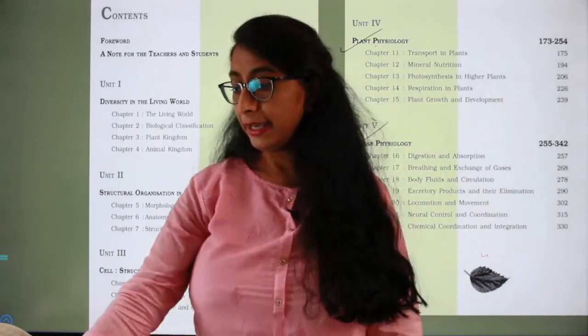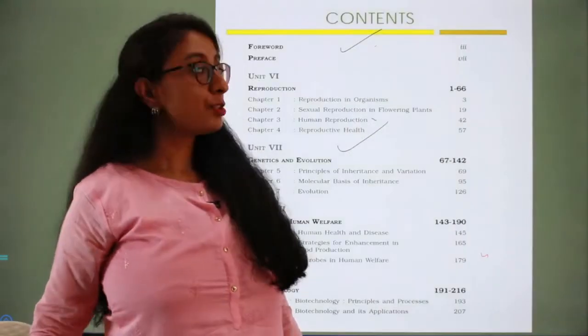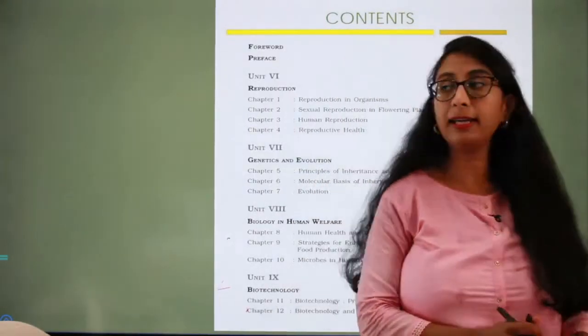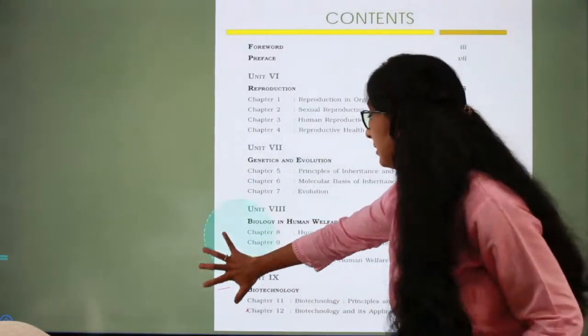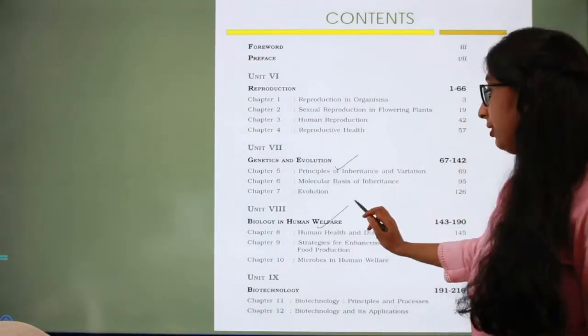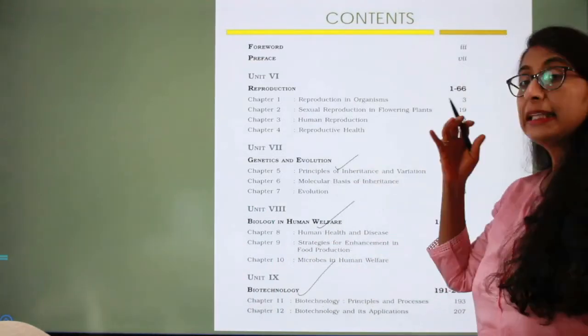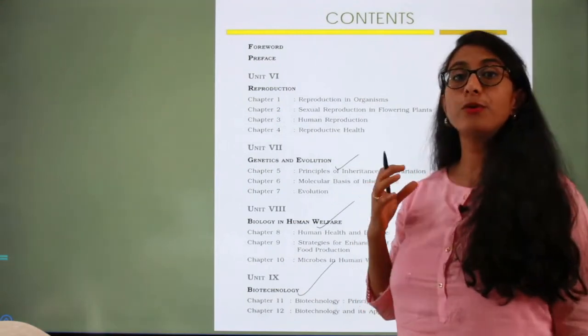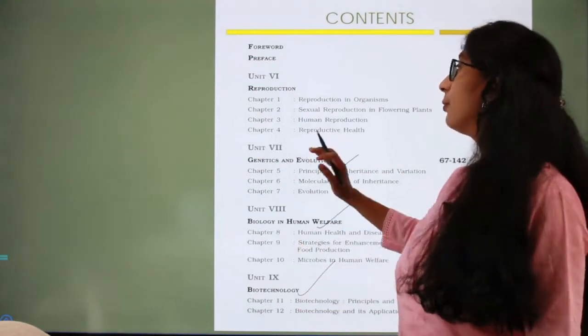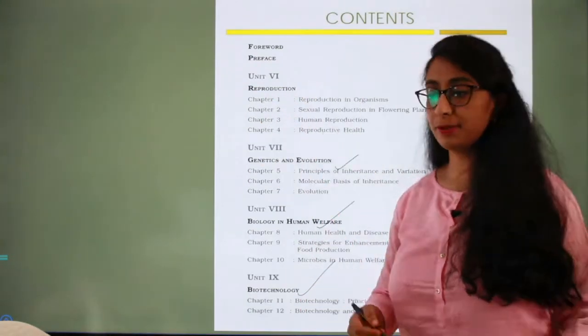Same way in class 12. So this is the syllabus of class 12. You can see that here again this chapter, that is genetics and evolution, biology and human welfare, biotechnology, these chapters are the ones which have the maximum weightage. So you will have to finish these chapters first before moving into the other chapters.